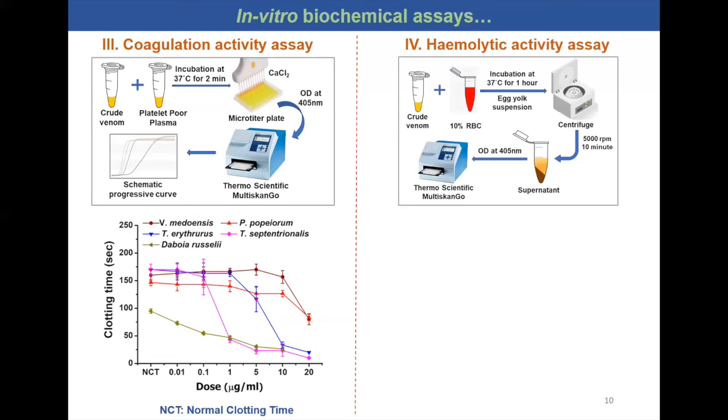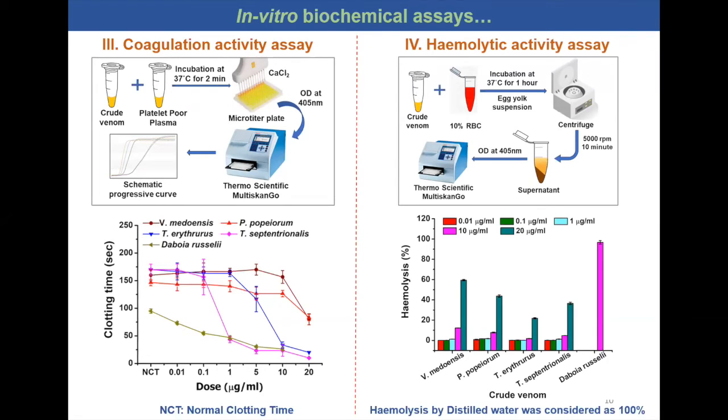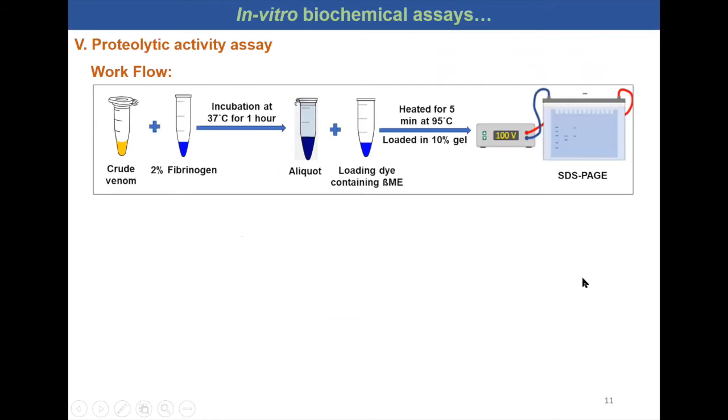Further, hemolytic activity assay was also performed using RBC obtained from blood, and percentage of hemolysis was calculated considering distilled water hemolysis as 100%. Viridovipera medoensis shows the highest activity of about 60% at a dose of 20 microgram per ml, which was again less than the Russell's viper activity.